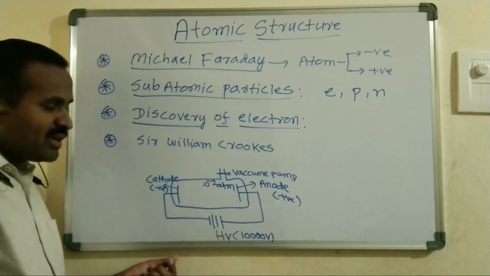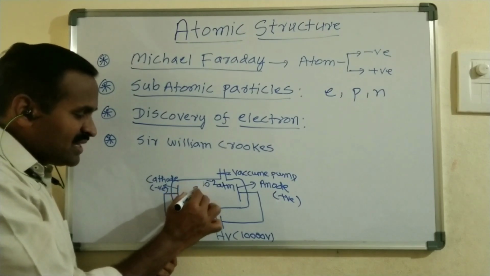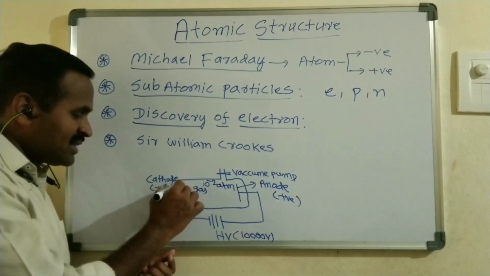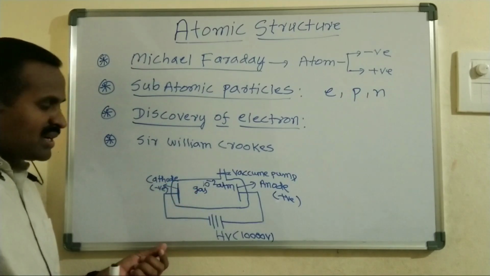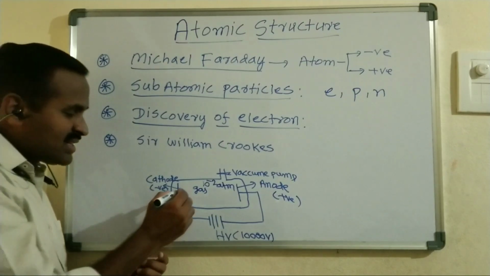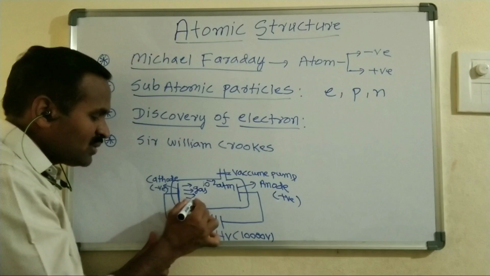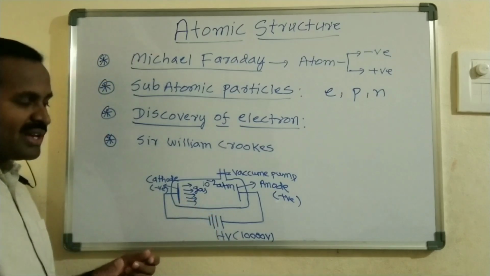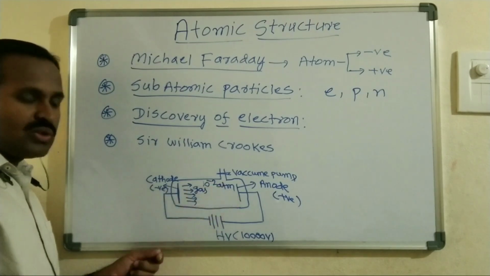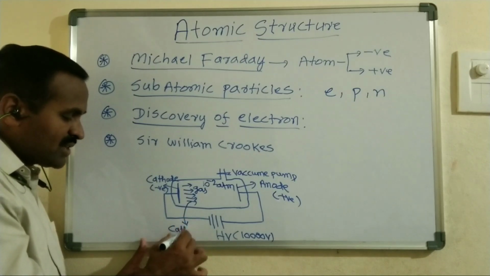When we apply the high voltage current, the gas present inside immediately emits some light, and those light particles allow the electric current to pass. A stream of particles starts emitting from the cathode, and through this stream of particles an electric current passes from the cathode to the anode. This stream of particles is called cathode rays.